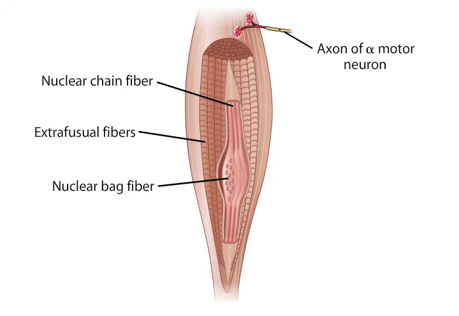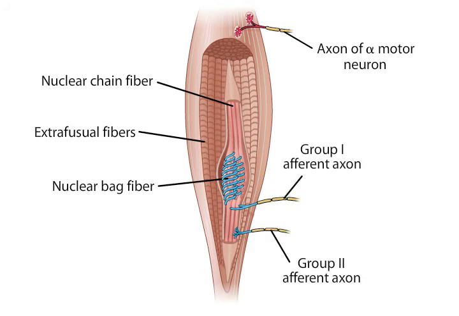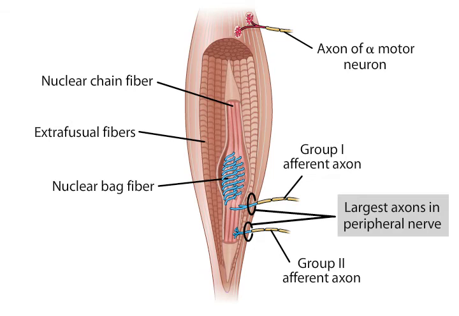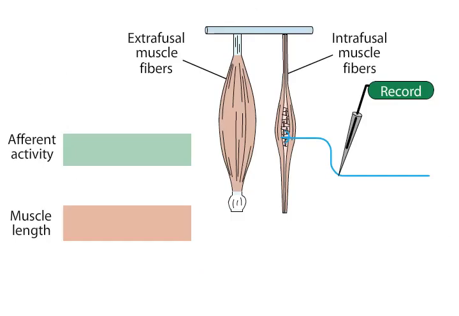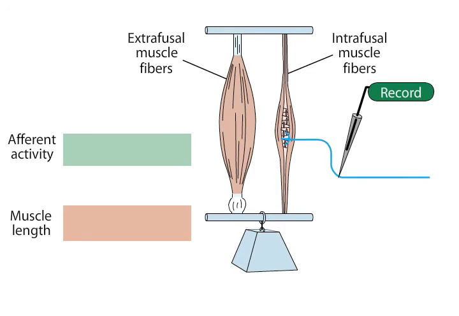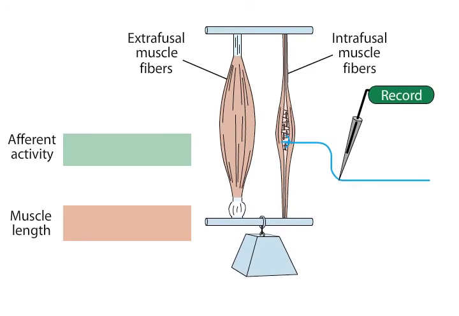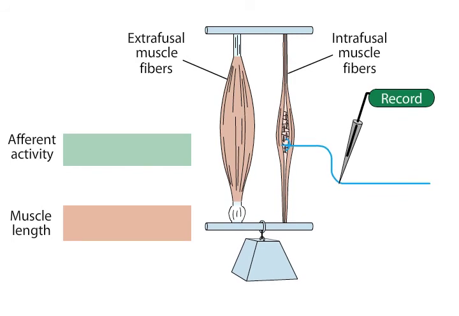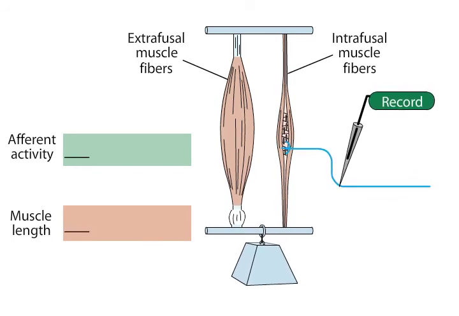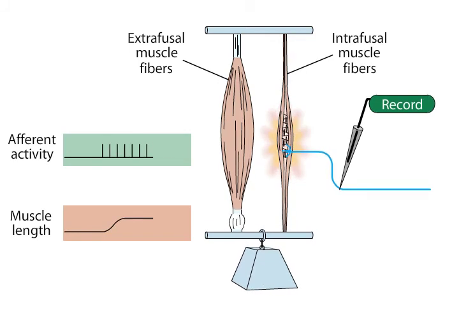Large diameter sensory axons, group 1A and group 2 afferents, are coiled around the intrafusal fibers. These afferents are the largest axons in peripheral nerves. Because action potential conduction velocity is a direct function of axon diameter, these fibers mediate very rapid reflex adjustments when the muscle is stretched. The stretch imposed on the muscle deforms the intrafusal muscle fibers. In the afferent axon endings coiled around the spindle, mechanically gated ion channels become activated, initiating action potentials in these neurons.